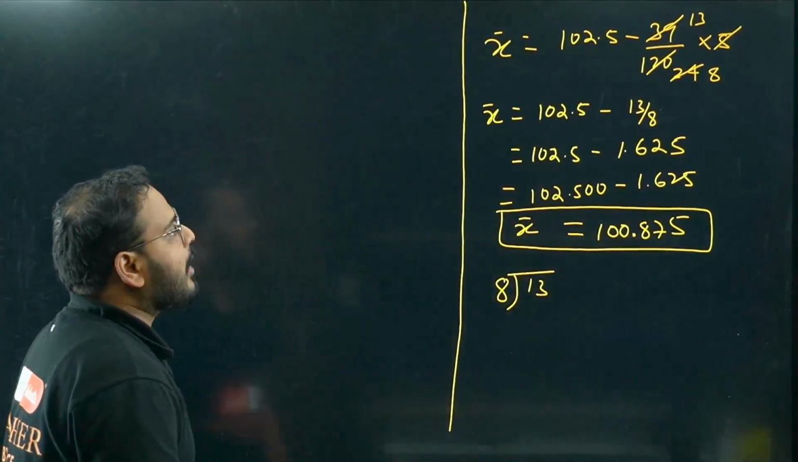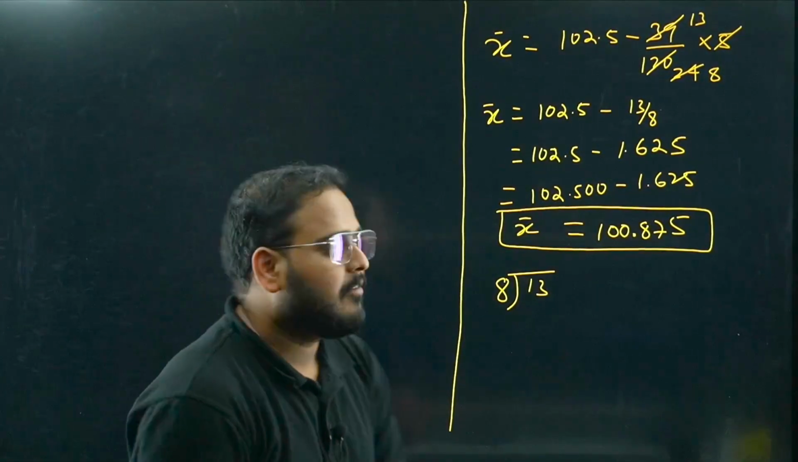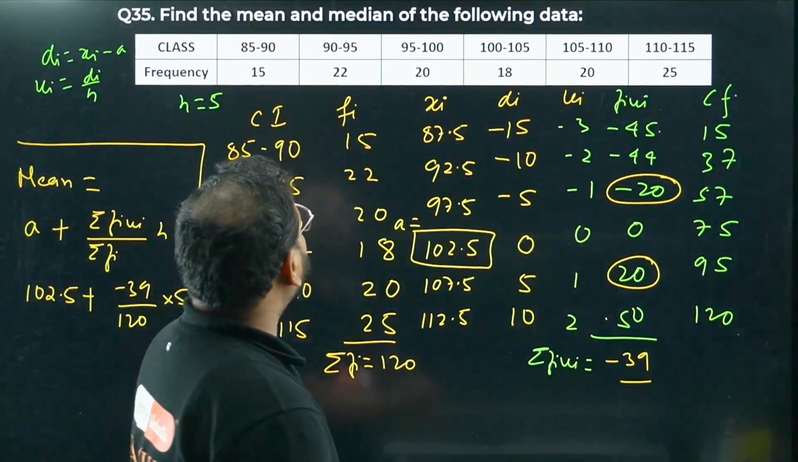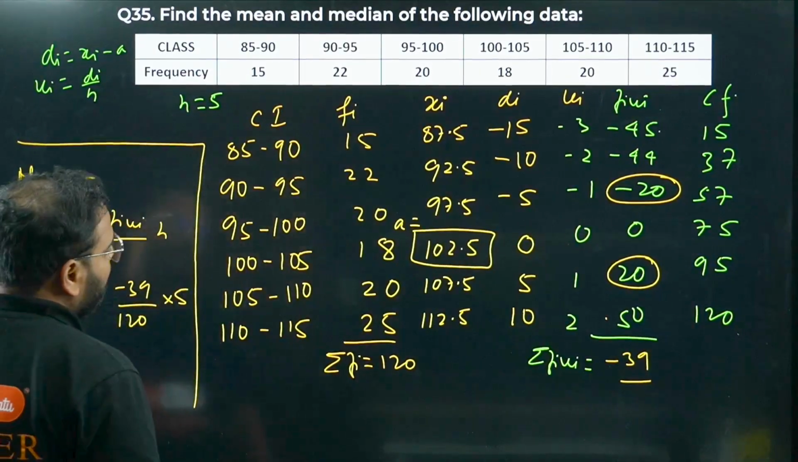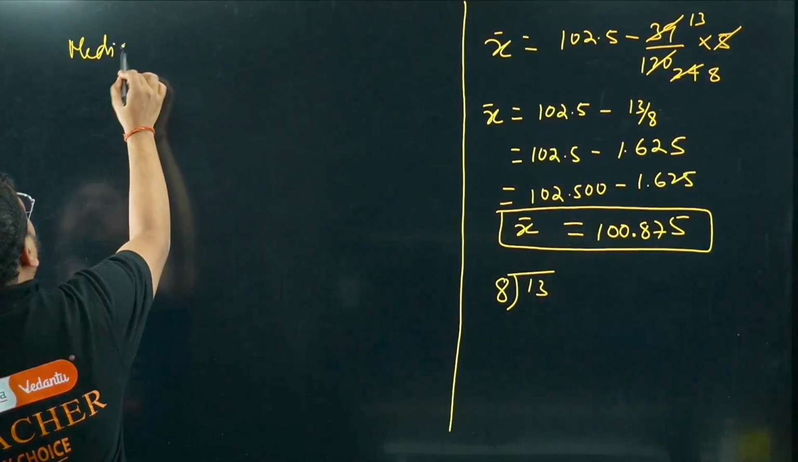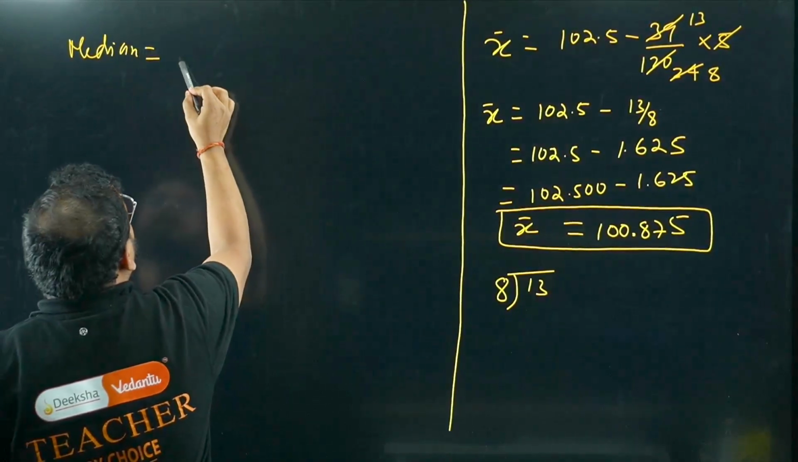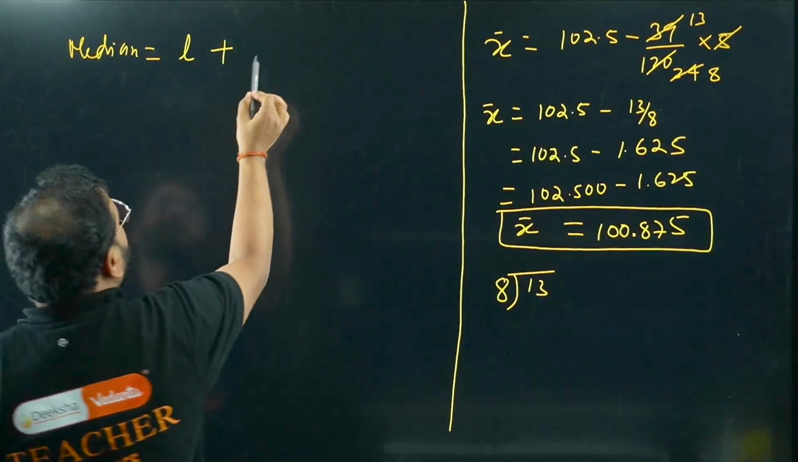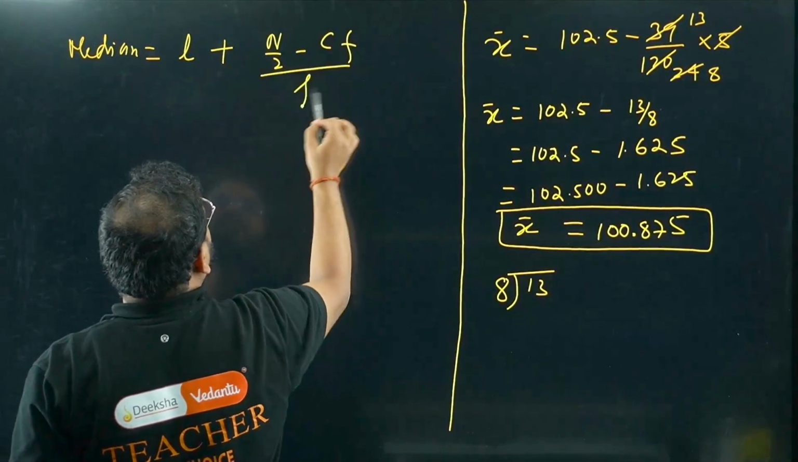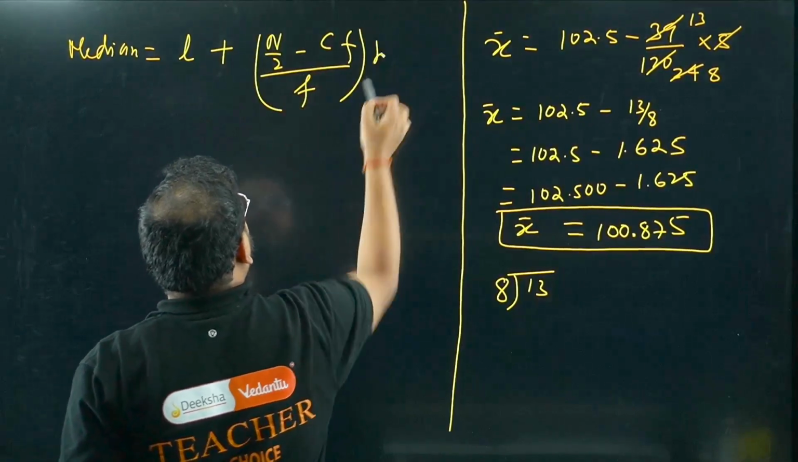100.875 is the value of the mean for the given frequency distribution table. Now we have to find the median as well. For the median we have the formula, if you remember: L, the lower limit of the median class, plus n by 2 minus Cf upon f into h.